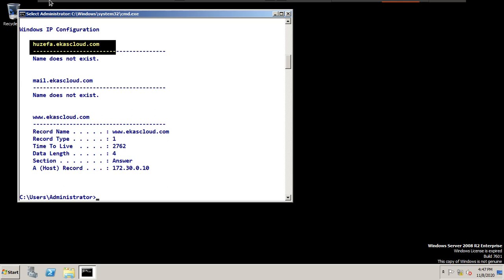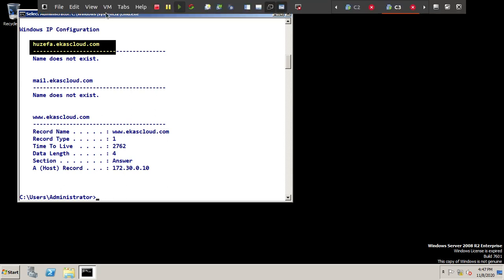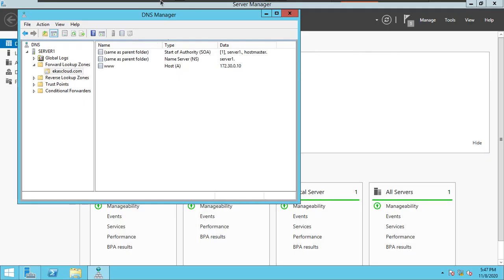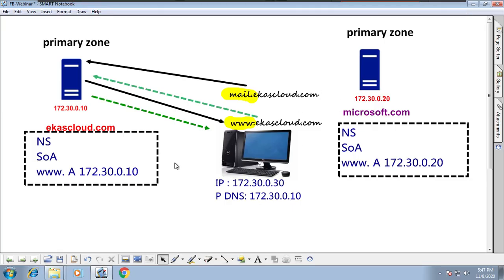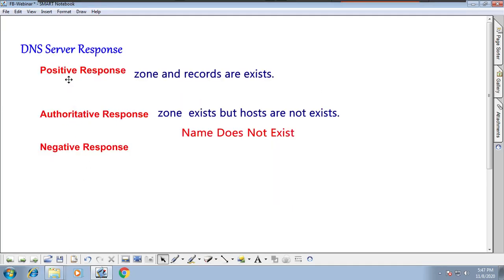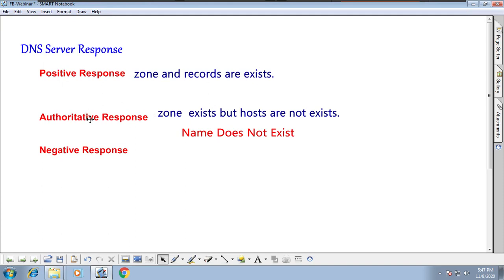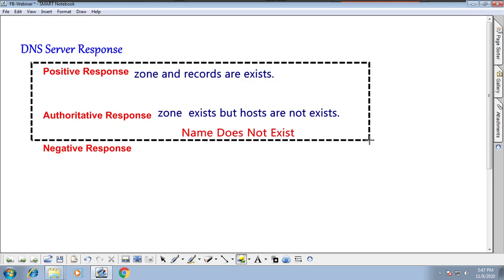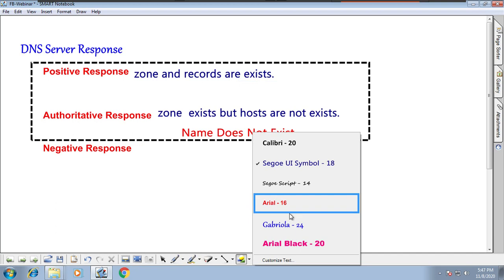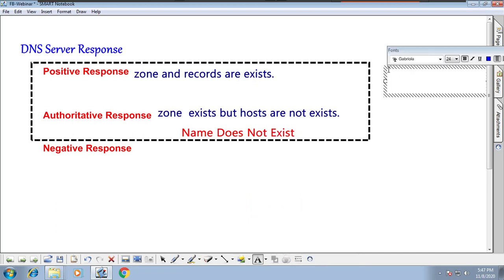You have to observe one more thing which I didn't mention. When the DNS server sends a positive response, and when the DNS server sends an authoritative response, these two responses are saved in the DNS client cache. Understand?